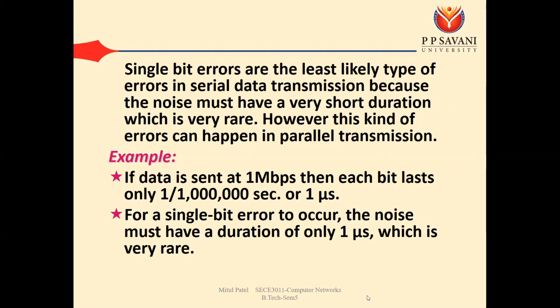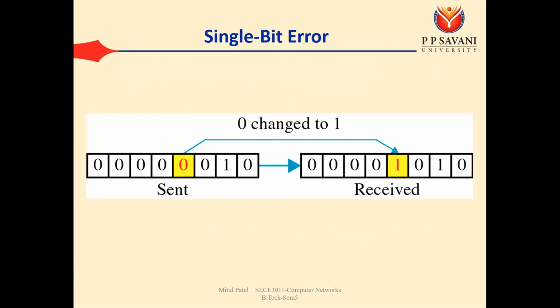So we know that in serial we send bits one by one. If noise is generated with a duration equal to the duration of one bit, then we can say there is a chance of a single bit error. Here, let's say the bit duration is 1 second for every bit.